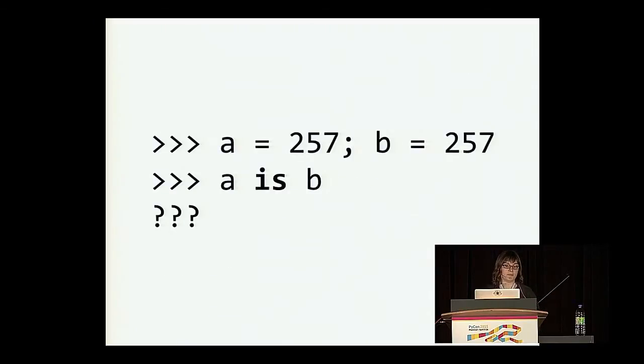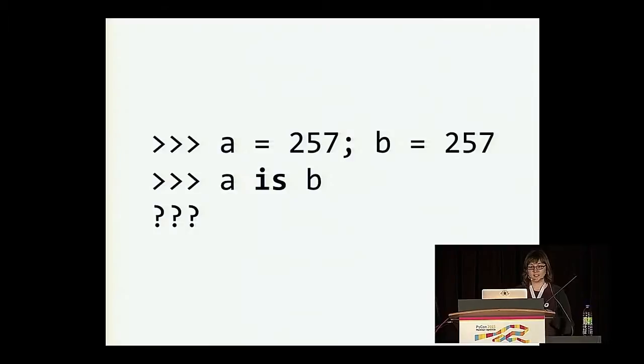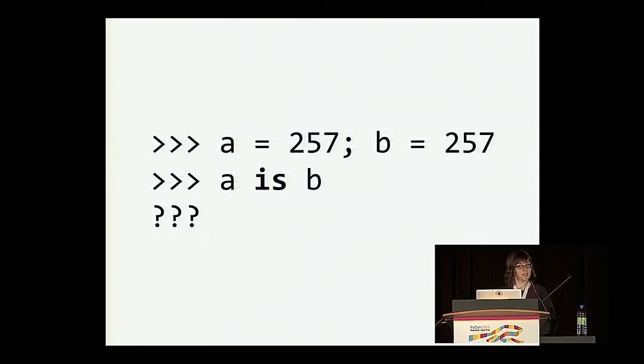So let's do another example. What if on the same line in the interpreter, we type A equals 257 and B equals 257, and then we ask A is B? Raise your hand if you think this will be true. Cool. Raise your hand if, oh no, I gave it away. Okay, it's all right. It is true. Some of you were right. I don't know if the others in the audience were hesitant or thought it would be false, but that's okay. I'll just default to you learning something, which is good.